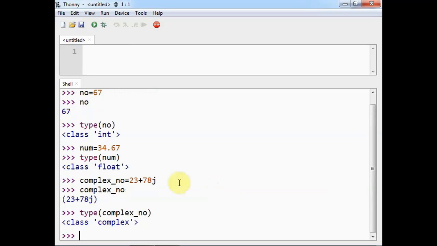This is the object of the complex class. So these are three classes under the numbers data type of Python, and they all depend on the values that you assign to the variable.